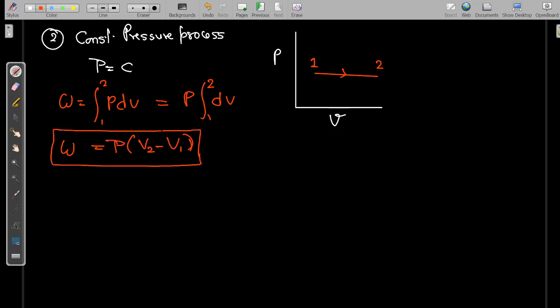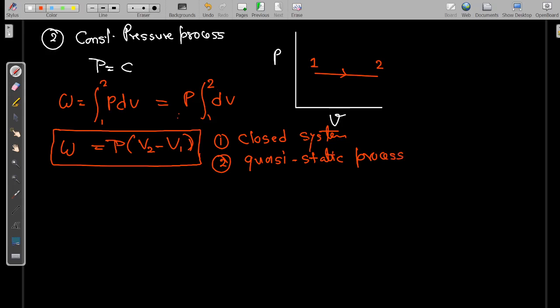This is the work done for a constant pressure process, and the conditions required for this are, first, a closed system, and second, quasi-static, because here we have to find out how the pressure is varying with respect to volume.